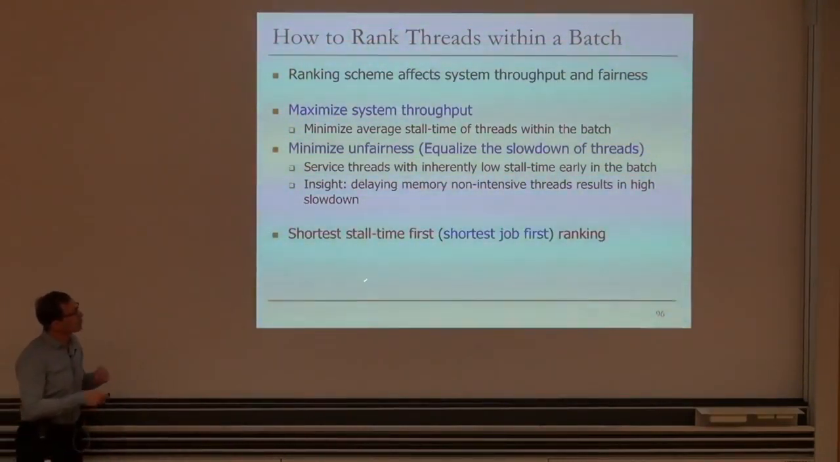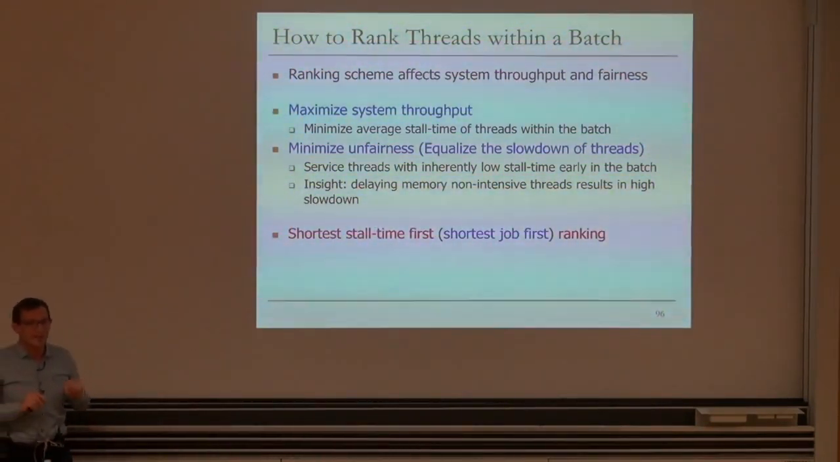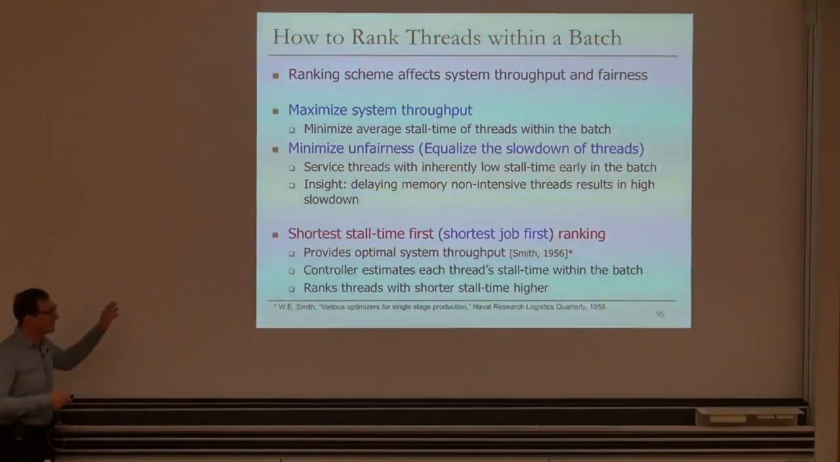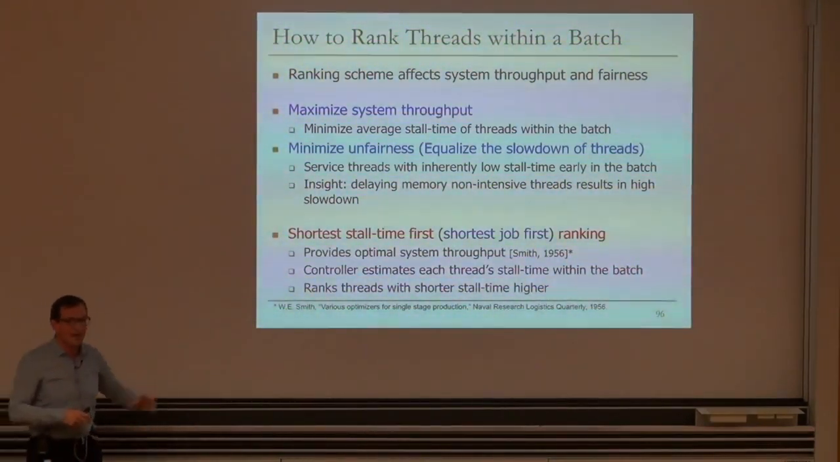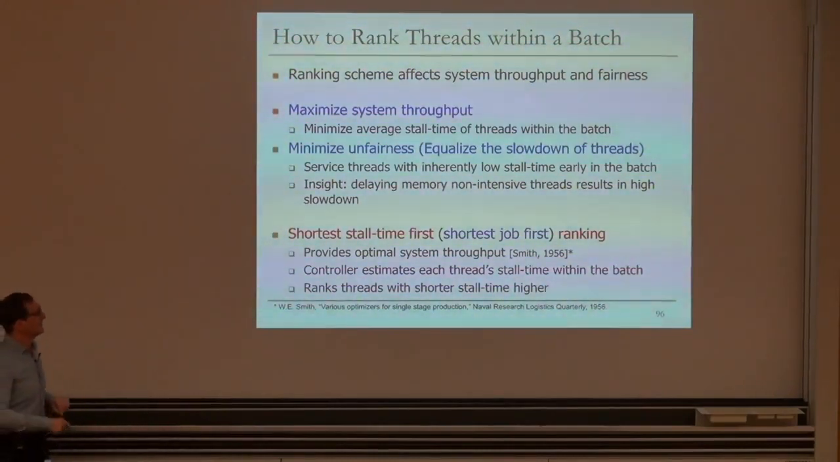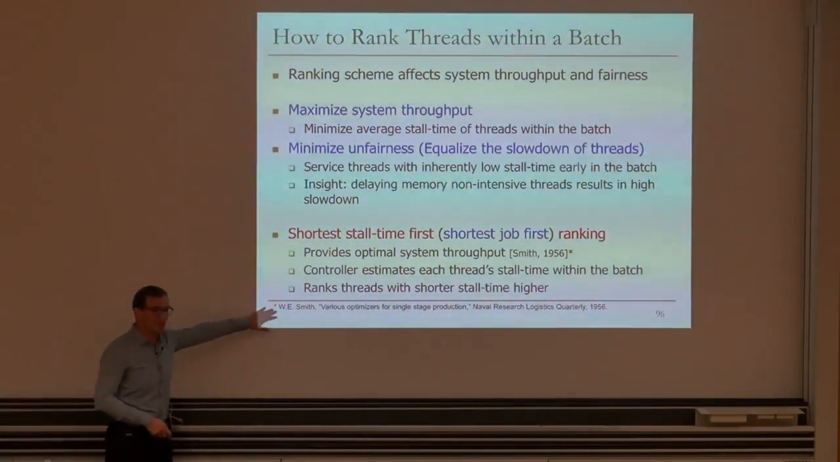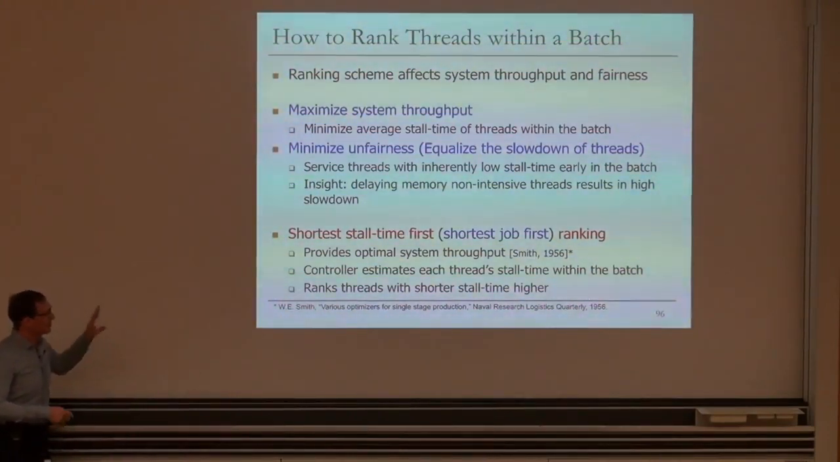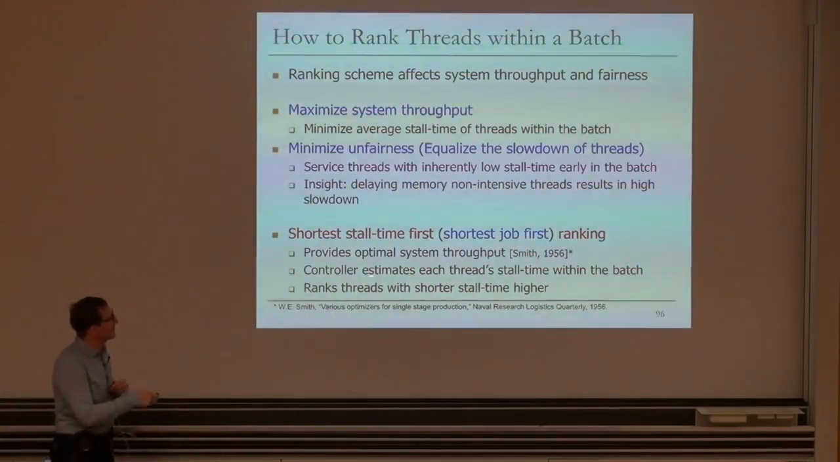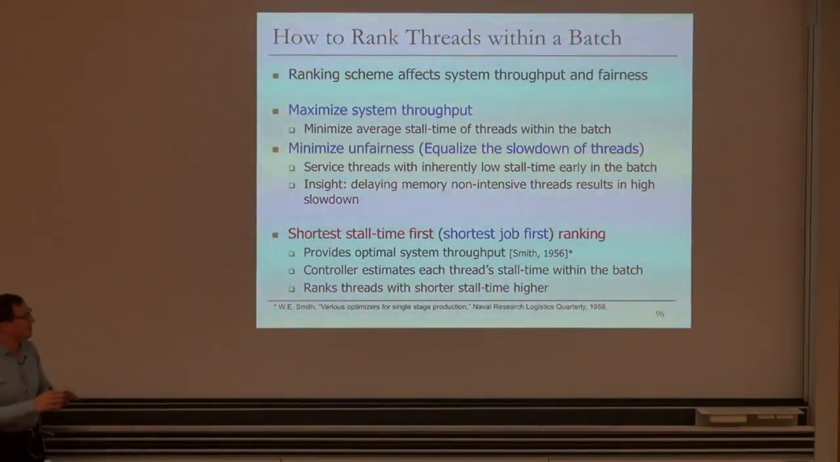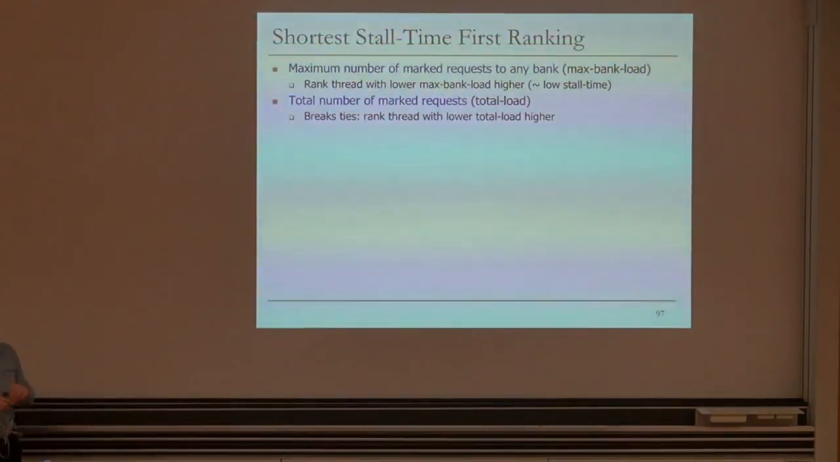So it turns out shortest stall time first, or shortest job first ranking, maximizes the throughput. Actually, this is proven to be optimal in the case where you have a single bank without a row buffer. It's done in factory production, actually. I'm not going to go through that. In this case, we cannot claim any optimality in system throughput because we have a very different system, many banks, many row buffers. But basically the idea is the controller estimates each thread's stall time within the batch and ranks the threads with shorter stall time higher. So let's take a look at an example of this to motivate it.